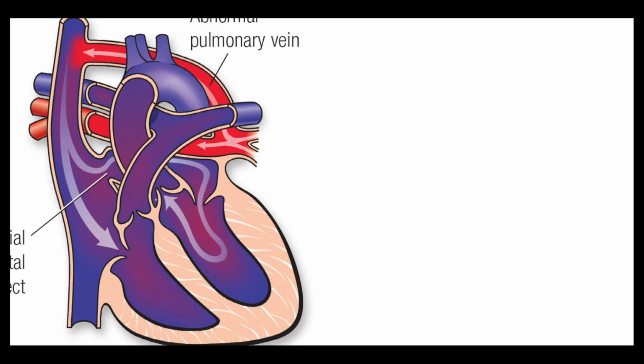Okay, so here is a picture of a heart with, I believe this is trying to show supracardiac pulmonary venous return. So the pulmonary venous return carries oxygenated blood, which mixes with the deoxygenated blood in the superior vena cava, and as a result, you have oxygenated blood entering the pulmonary artery, so that through the ductus, you will increase the oxygen saturation of blood compared to the blood in the more superior or proximal portions of the aortic arch. Yep. And one of the reasons for that would be because the pulmonary veins are draining not into the left atrium as they normally do, but rather the superior vena cava.